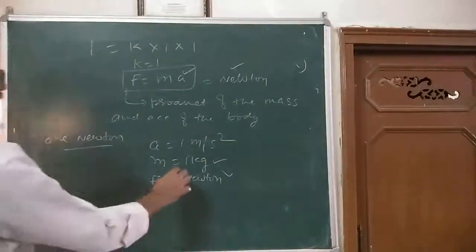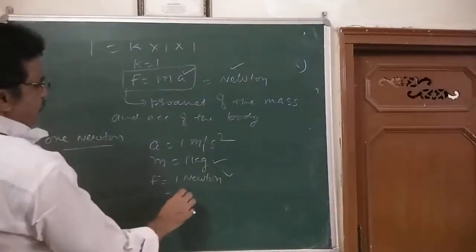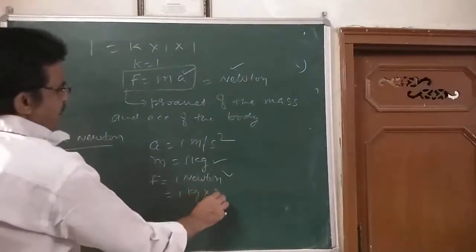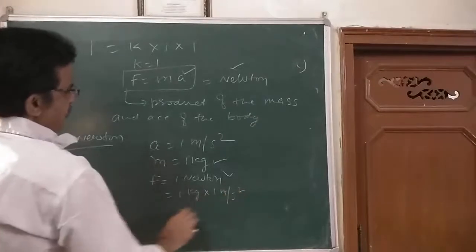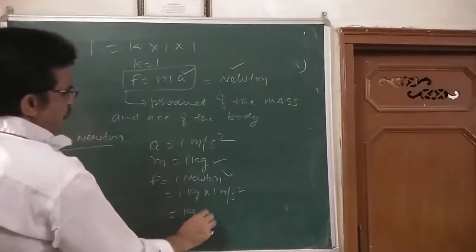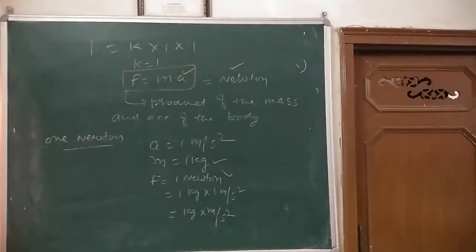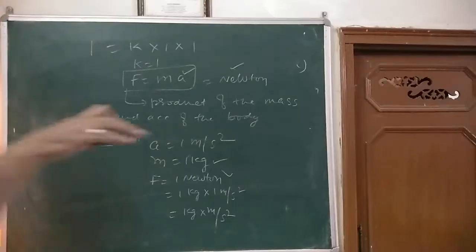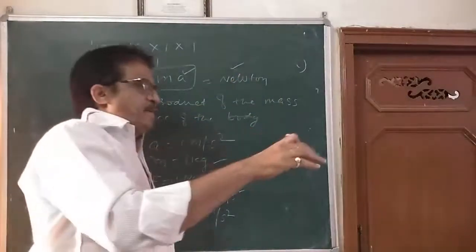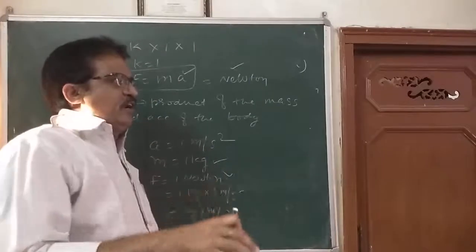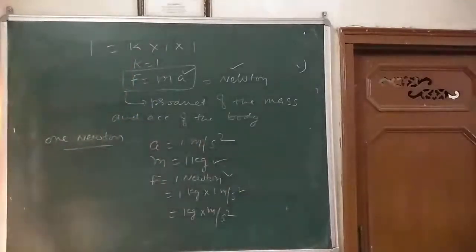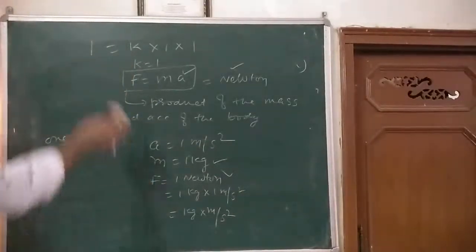तो आई कैन से 1 न्यूटन इज इक्वल टू मास 1 kg into acceleration 1 meter per second square. So even I can say also kg into meter per second square. It is the unit of force also. Force is a vector quantity and whose direction is same as that of the acceleration of the body. जिधर आप acceleration of the body का direction होगा, that is the direction of force. Is that clear?